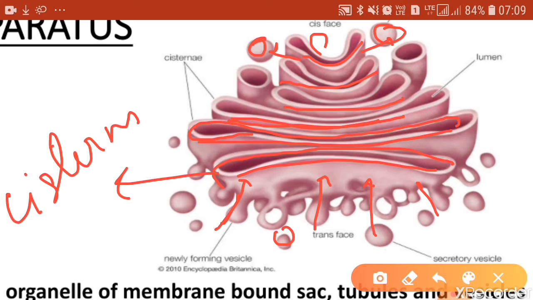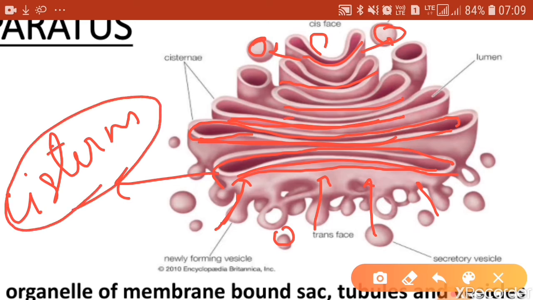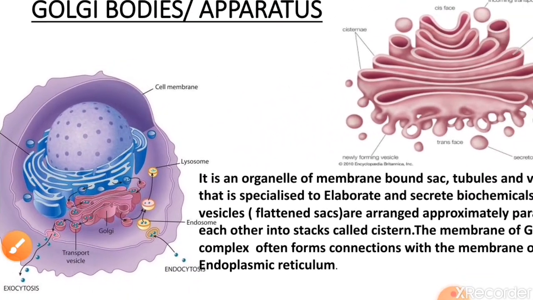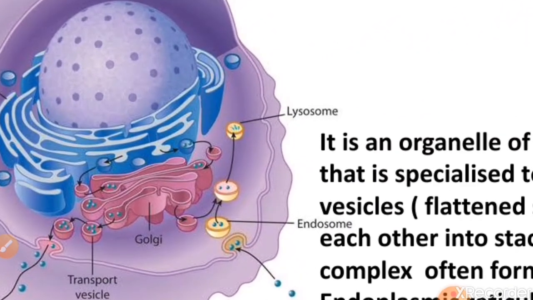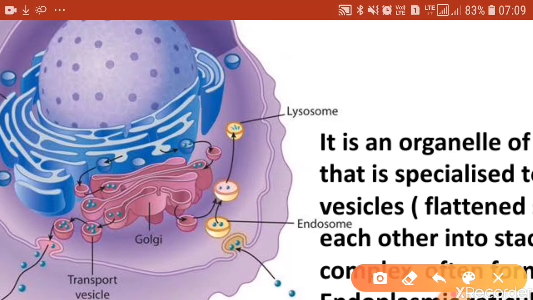So these Golgi bodies are mainly made up of flattened sac-like structures arranged parallel to one another, referred to as cisterns, and there are some vesicles that surround the Golgi bodies. You will find them present very close to the endoplasmic reticulum. Have a look at this diagram. The Golgi bodies lie very close to the endoplasmic reticulum. In fact, the membranes of the Golgi body form connections with the membranes of the endoplasmic reticulum.